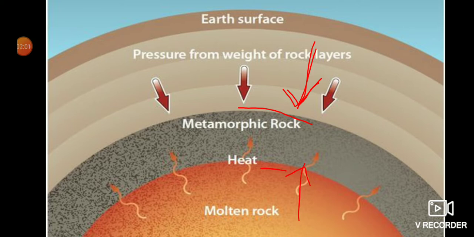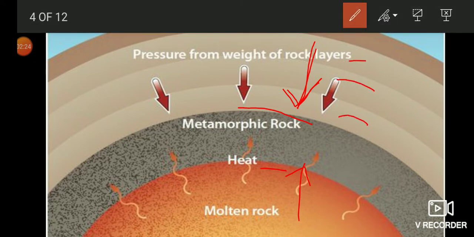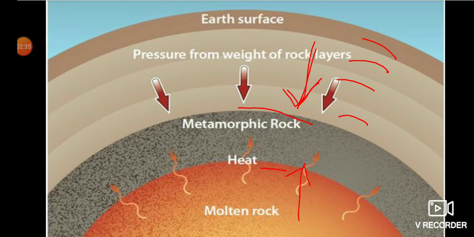The process given here shows how metamorphic rocks are formed. Deep inside the earth, igneous or sedimentary rocks are acted on by the heat coming out from the core of the earth and the pressure acting on that layer by different layers of the earth. The igneous and sedimentary rock gets changed into metamorphic rock and also becomes harder. So this is one of the processes where metamorphic rocks are formed.